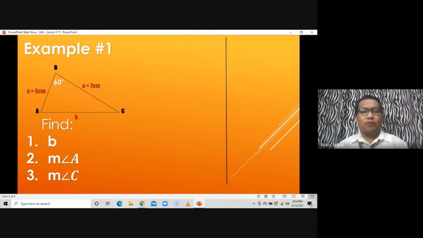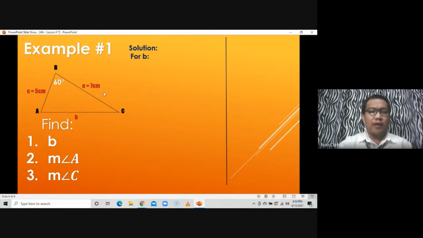Okay? So what we are going to solve first is side b. We know that we are using the law of cosines because, analyzing the given here, we have two sides and an included angle.